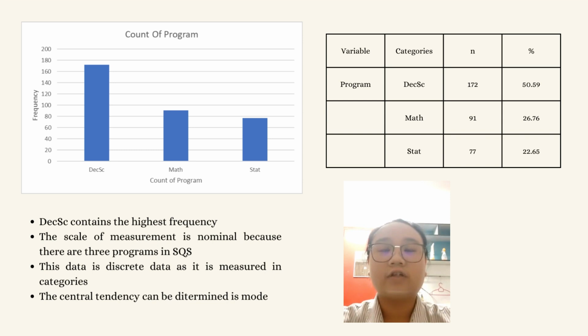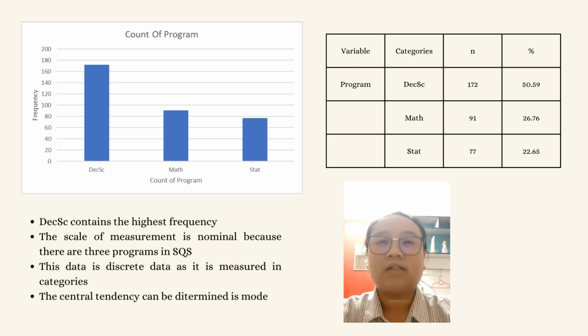First is the frequency of program. From the graph and the table above, we can know that the program decision science contains the highest frequency compared to the other two, as it consists of 172 out of 340 graduates.